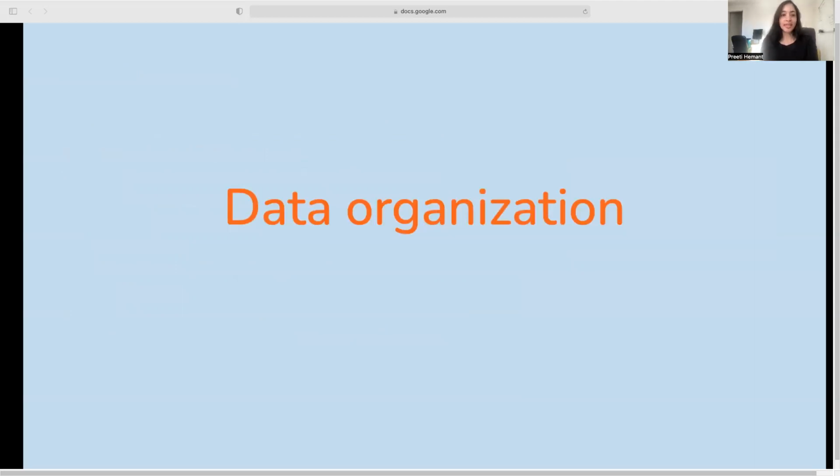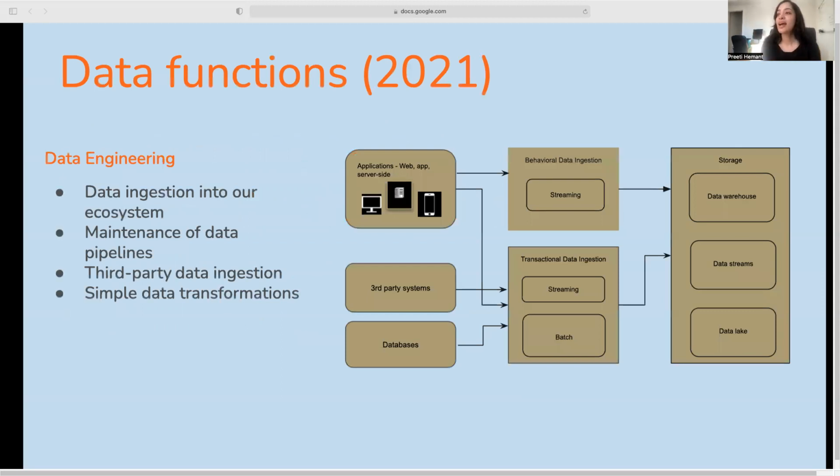So how's all of this data organized? I'll take you back to 2021 and describe how things were with data back then. So we had different functions in data, and one of them was data engineering. The diagram here shows our stack, so how data was ingested, where it was stored, and so on. Data engineering was tasked with ingesting all of the data into our ecosystem.